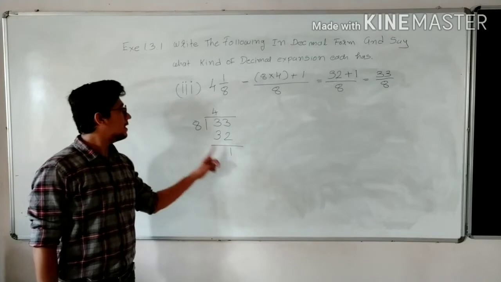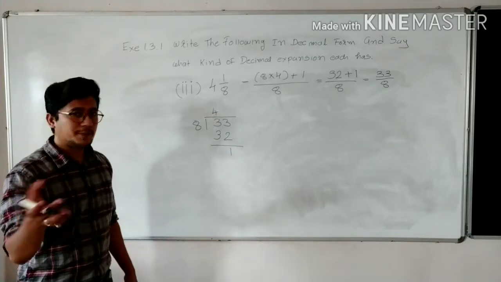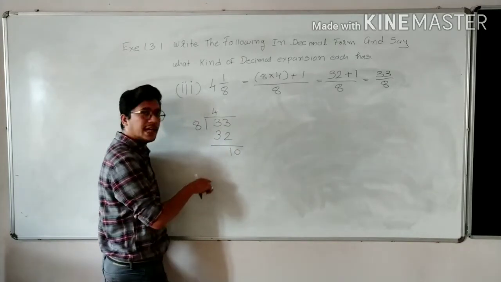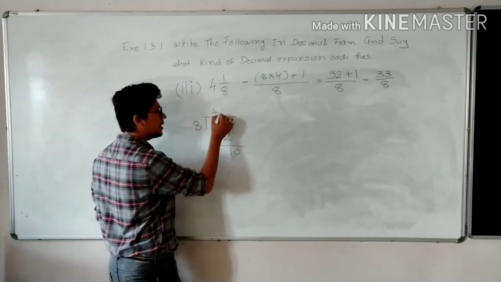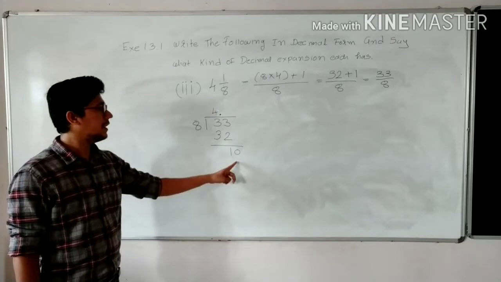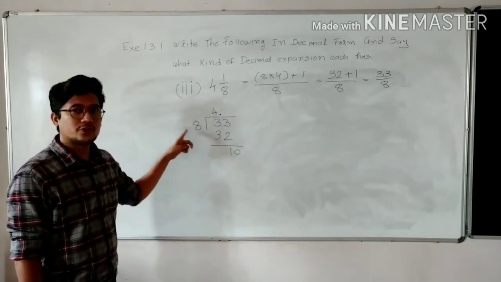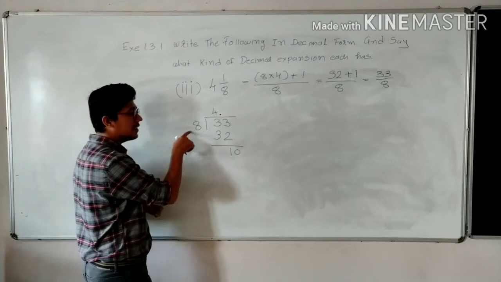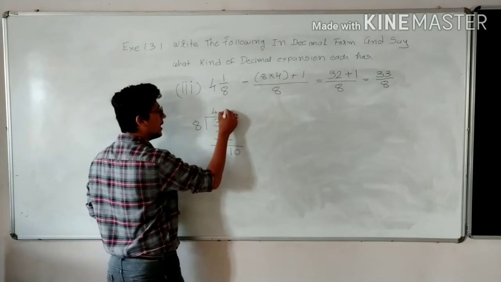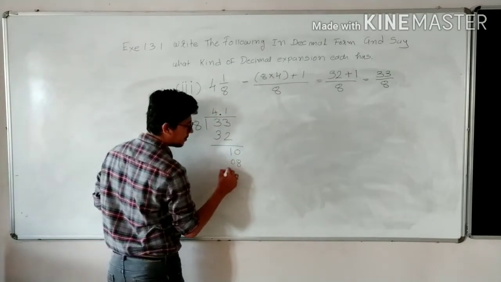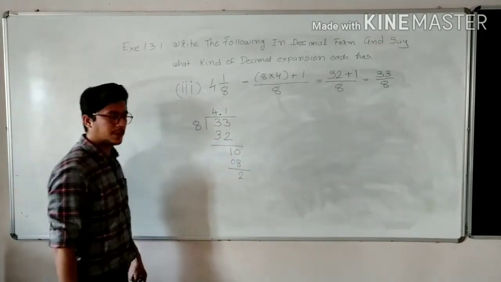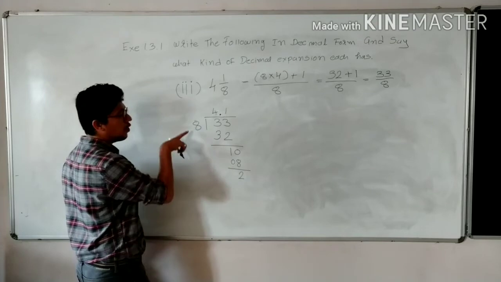Now again 1 is smaller than 8, so division isn't possible. To make it possible, we have to add 0 over here. If we are adding 0 in the process, you have to add a point in the quotient. Once you add a point in the quotient, 10 is larger than 8, so you can continue the process. 8 ones are 8, 8 twos are 16. 16 is bigger than 10, so we follow 8 ones are 8. 10 minus 8 is 2. Yes or no? Okay.